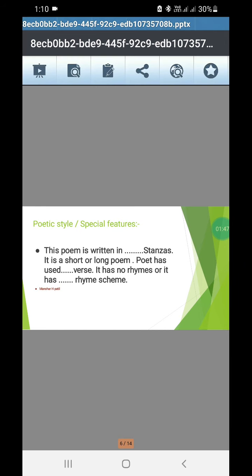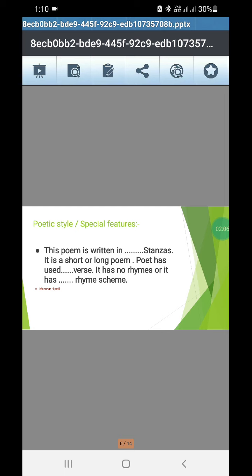Third point, poetic style special features. यामध्ये कवितेमध्ये किती स्टांजा आहेत, कवितेमध्ये राइम्स आहे नाही आहे या प्रकारची माहिती अपेक्षित आहे. Here we have to write the number of stanzas and whether rhyming scheme is there or not. So the point will be like this one.